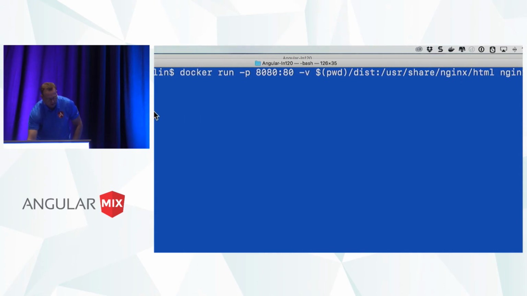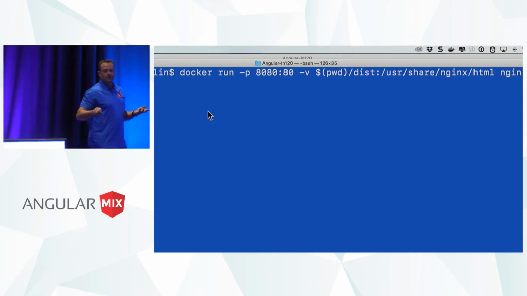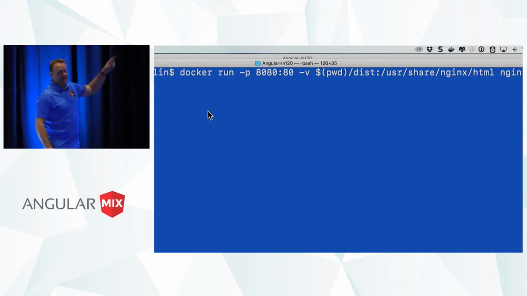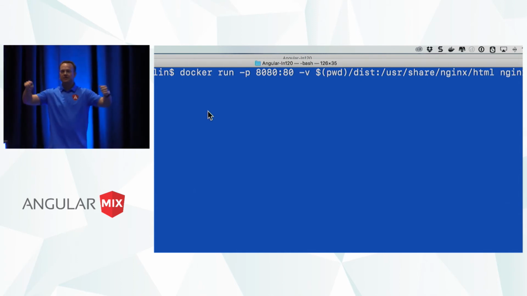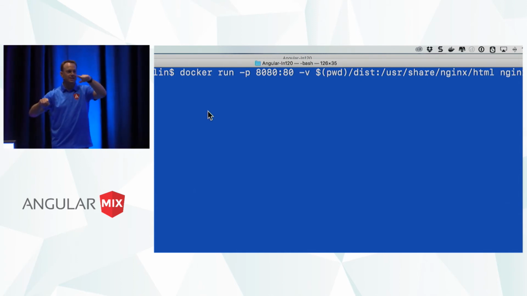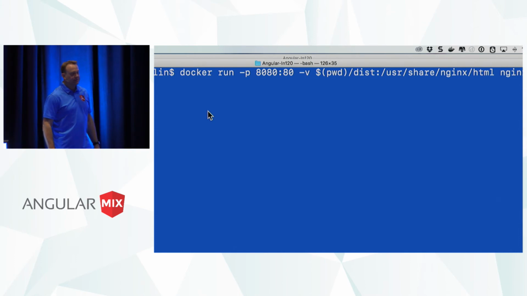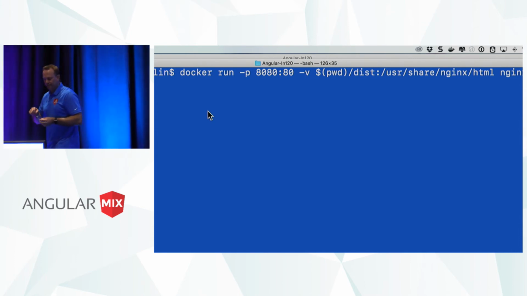So what we're now saying is, hey, Docker, I have this image called nginx Alpine. I would like to run it on port 8080, but I want to forward to 80 because that's what the container is actually running. It's kind of like you open the shipping container up and everything in there is on port 80. So 8080 forwards to 80. And now I'm going to link my current working directory to the dist folder, and that's going to be linked up to this /usr/share/nginx/html. So I'm really creating an alias from the container back to my source code.